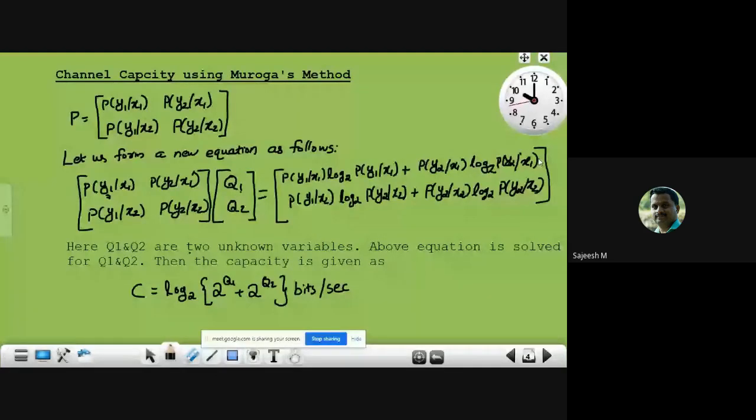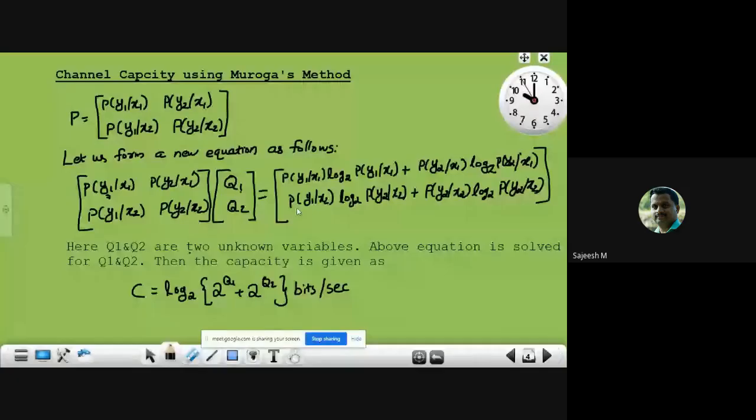Then the second row of the channel matrix. Here we write P of y1 given x2 log to the base 2 P of y1 given x2. These are the elements of the second row of the channel matrix.